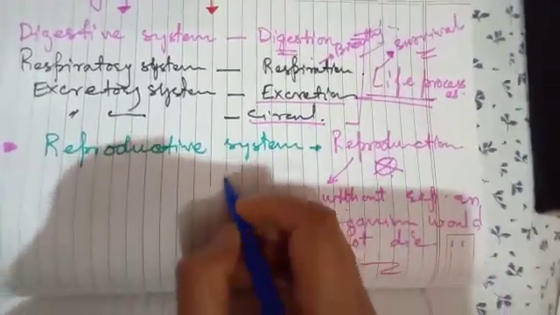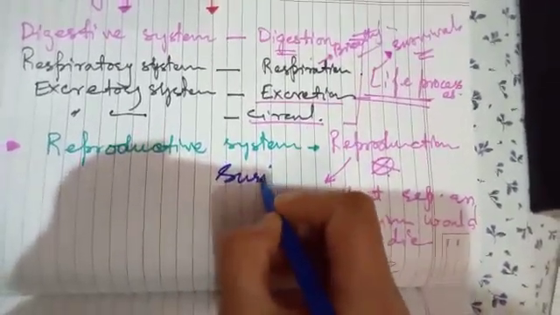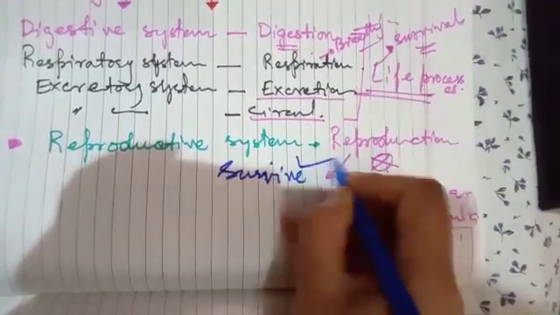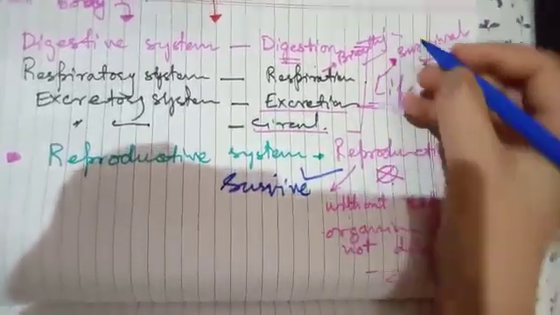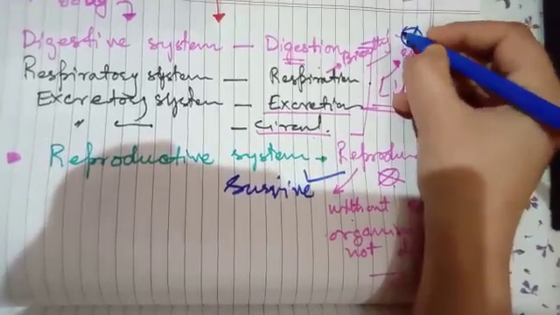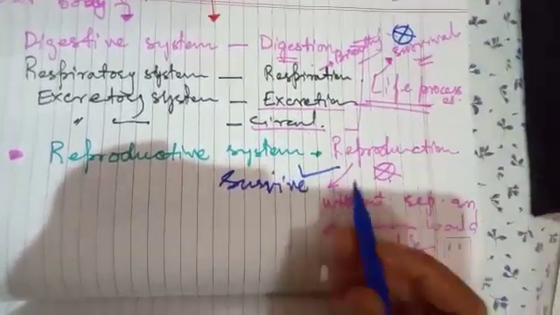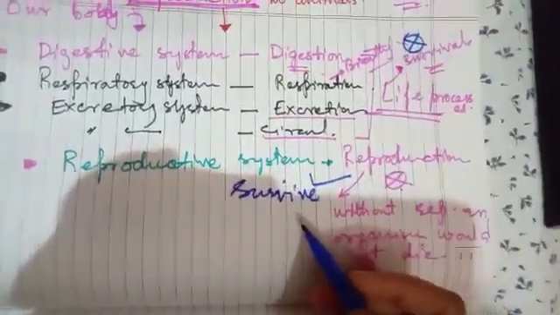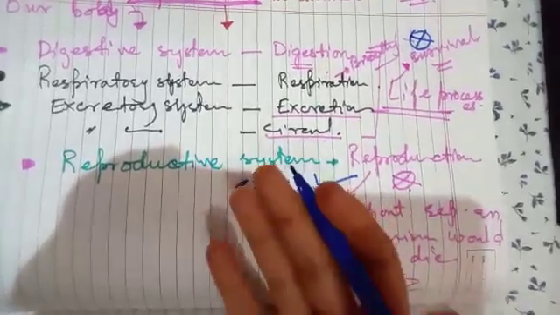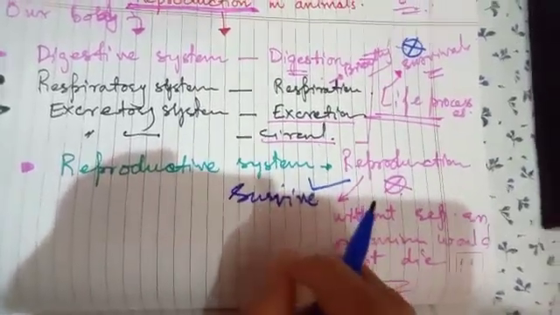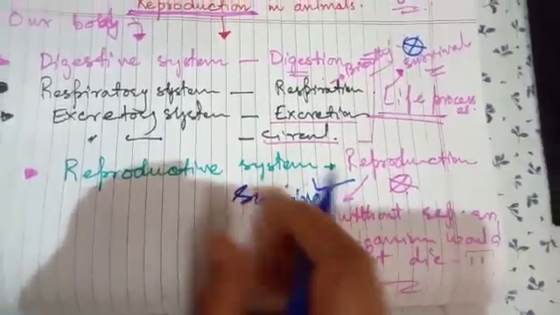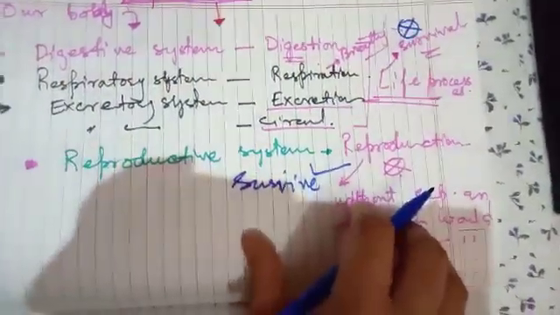It will survive. But in these other processes, an organism will not survive. So reproduction is not included in these life processes. But it is of equal importance as all these life processes are.